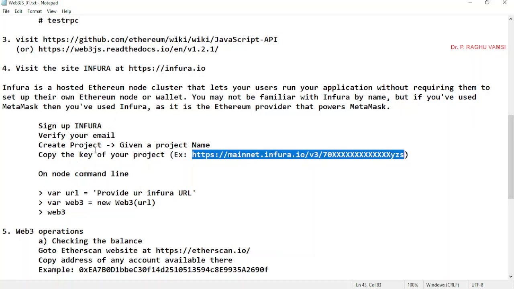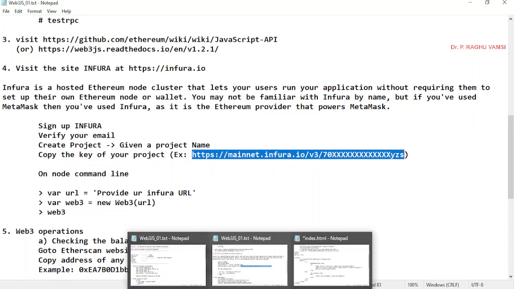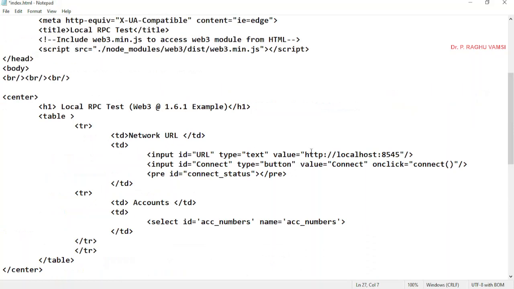There is an option called create project as a menu, and once you log in, you will have the menu like create project. Then give the project name. After project creation, you will get a key like this, and a URL will be there. The same URL you can use in your program. So here currently, since I am using the local RPC, I am using this local RPC.